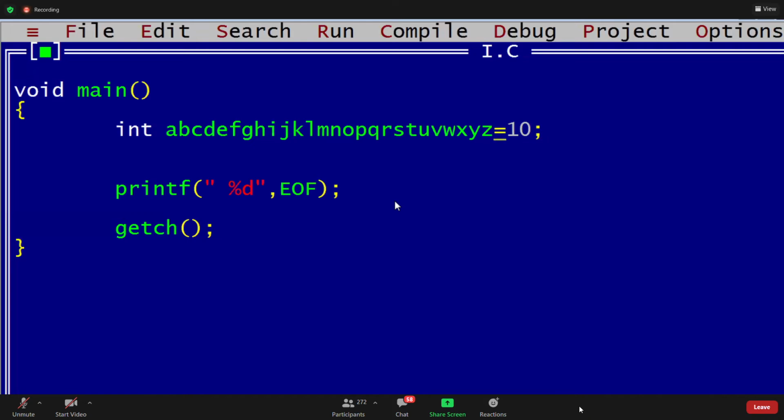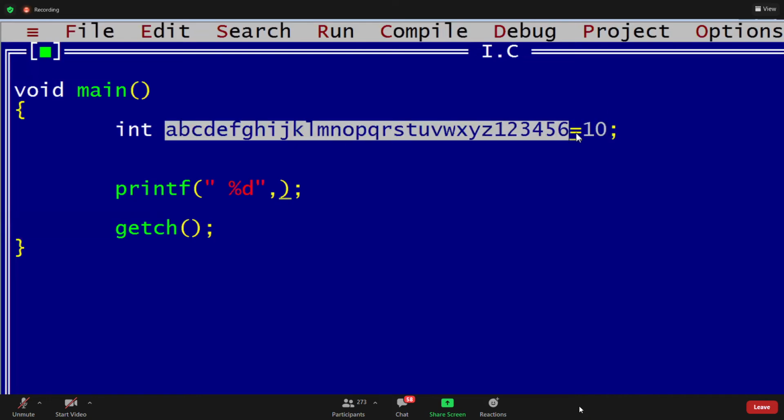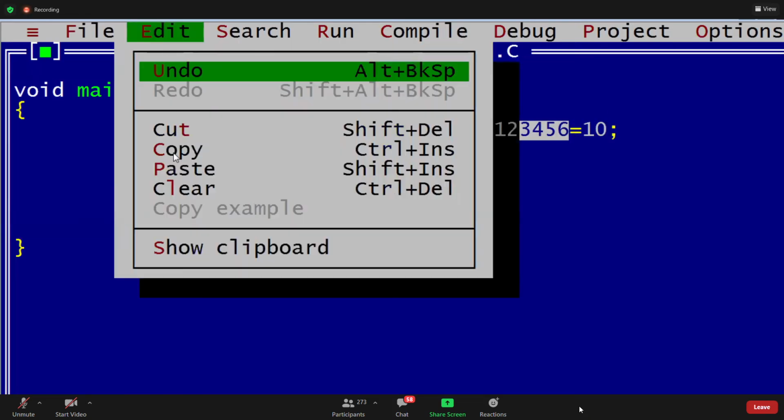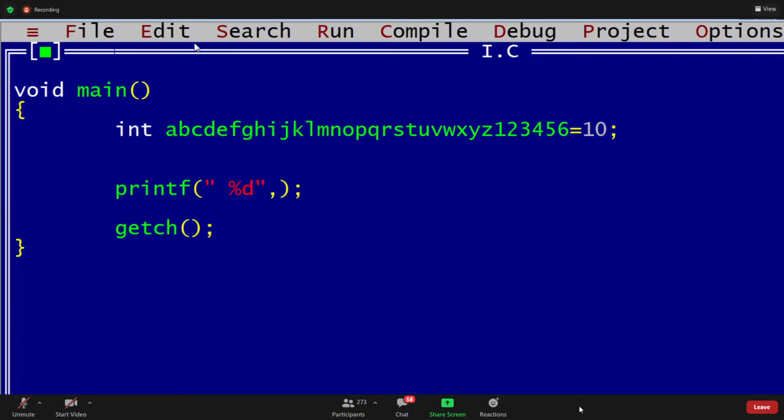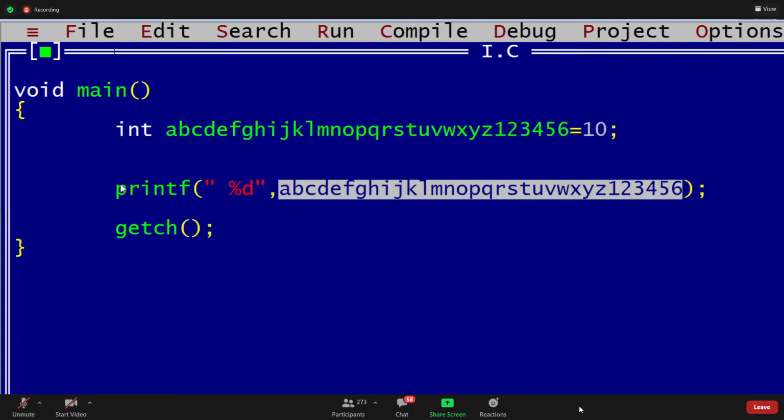Now I want to write 1, 2, 3, 4, 5, 6. I have written 32 characters. I am going to print that value. Can I print that value, guys? Yes, sir. How to print? Just copy and paste it. Typing again is difficult, right?